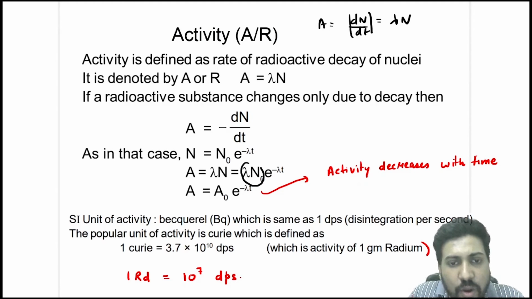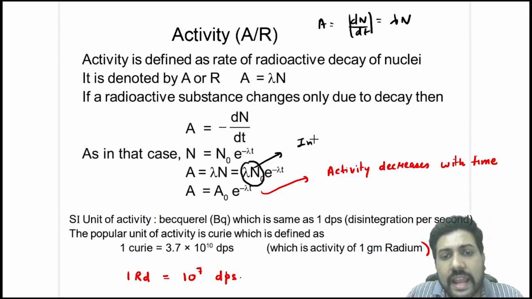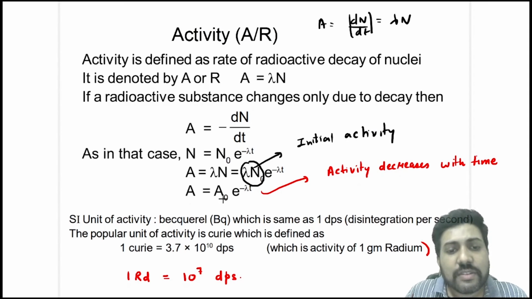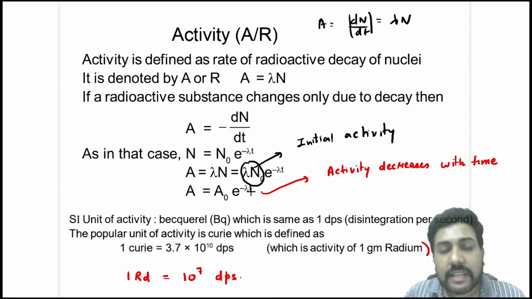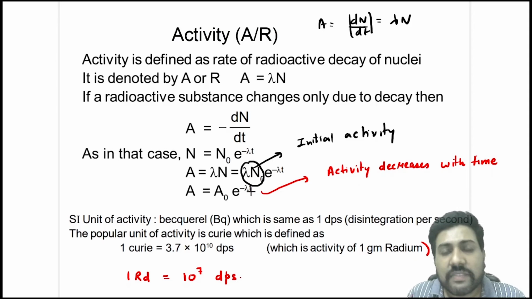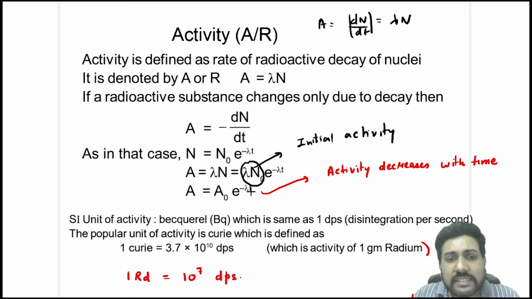This lambda into N naught is called the initial activity and it will be represented by A naught. So you will get A is equal to A naught e power minus lambda t. So the activity also decreases exponentially with time, just like the number of nuclei. In fact, the relation is the same, only instead of N naught we are writing A naught, right?